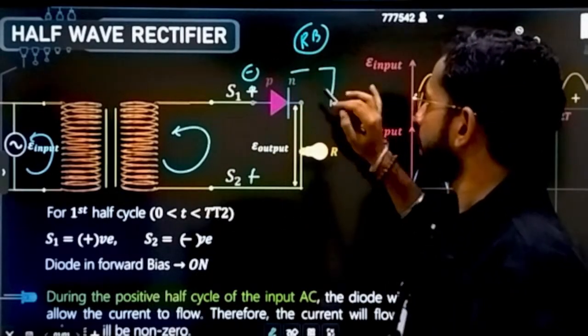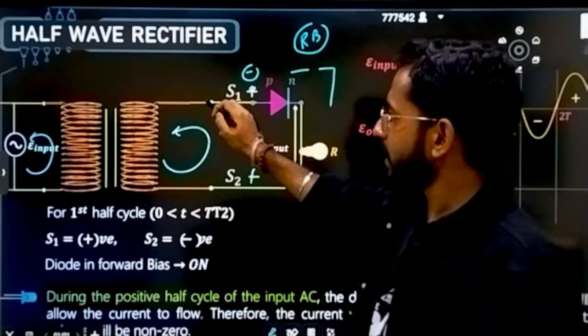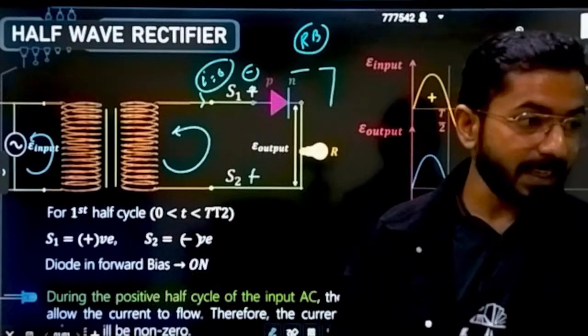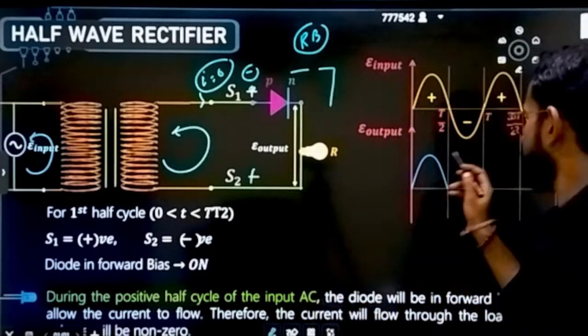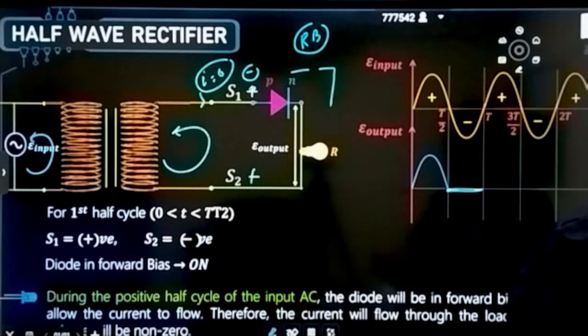It is reverse bias. If it is a reverse bias, how does it behave? It behaves like an open wire. If it behaves like an open circuit, what is the current that is going to flow? Zero. Can I say in the second portion it will become zero current? It doesn't become negative, but it will become zero.